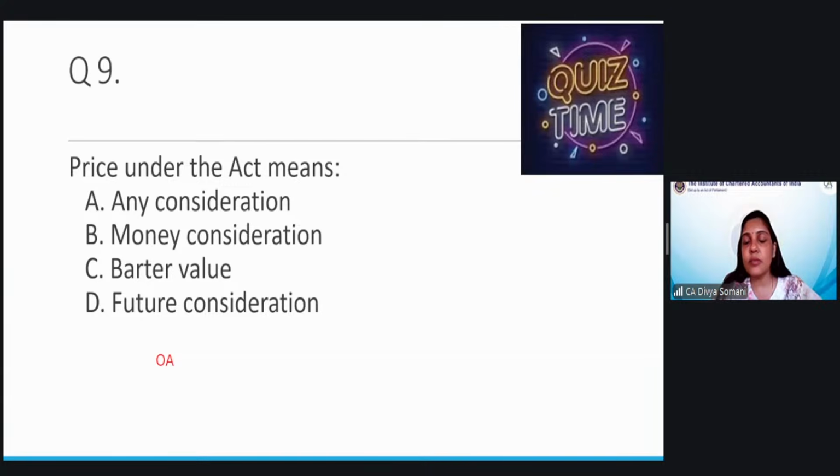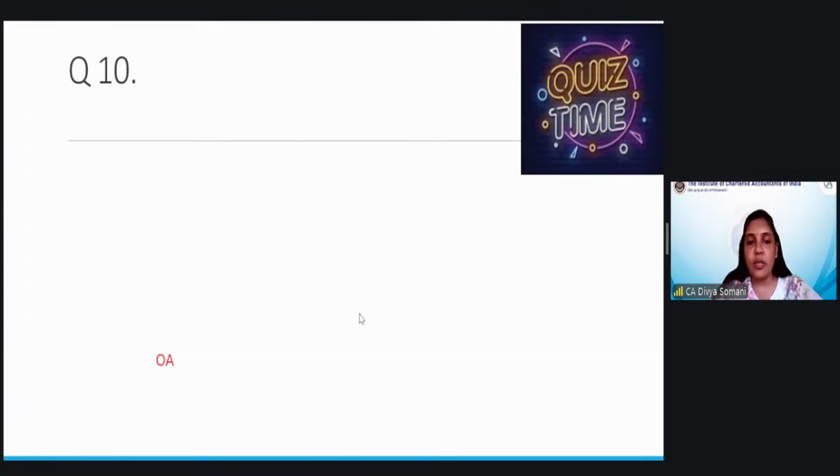Quickly, section 2, clause, which clause? Specifically, you have to mention clause 10. That is correct. So 2(10) is for price. Okay, can goods be sold partly in cash, partly in kind? Yes. Some or the other money consideration has to be there.